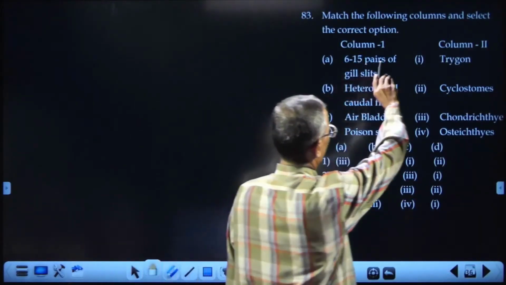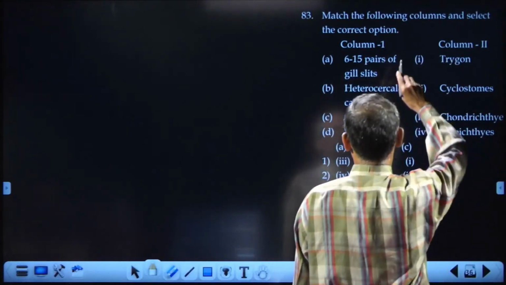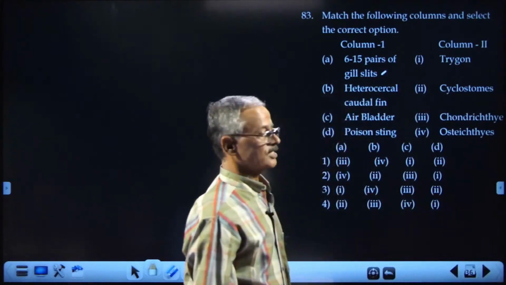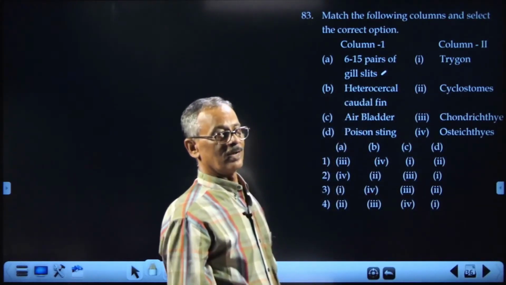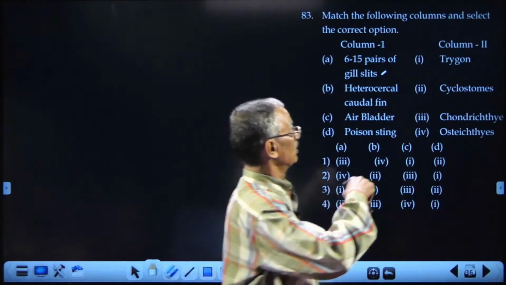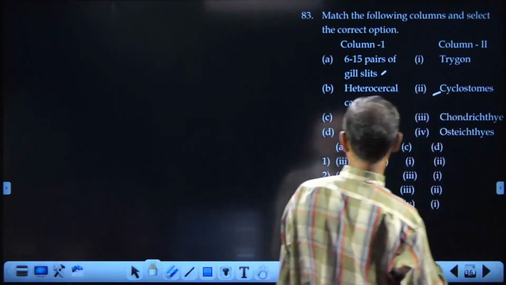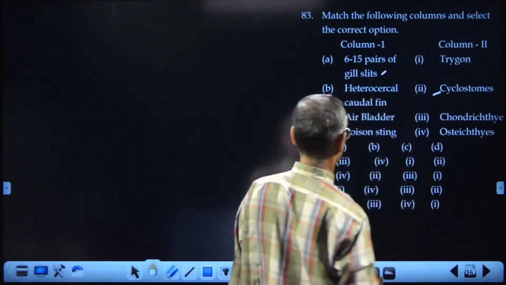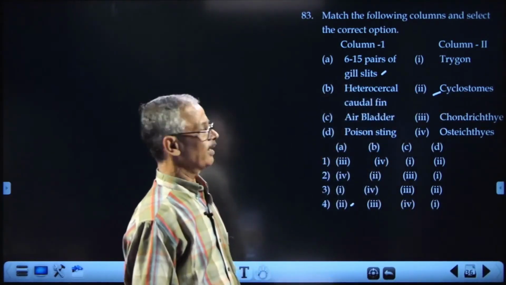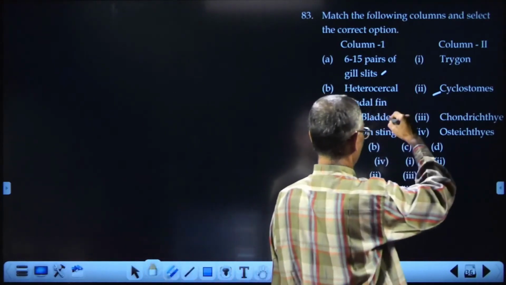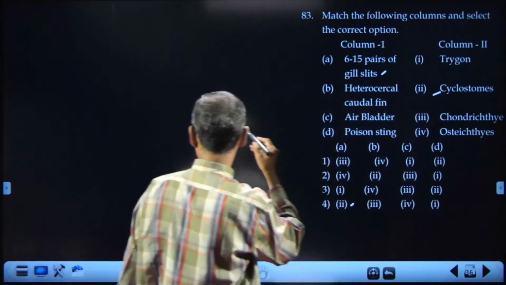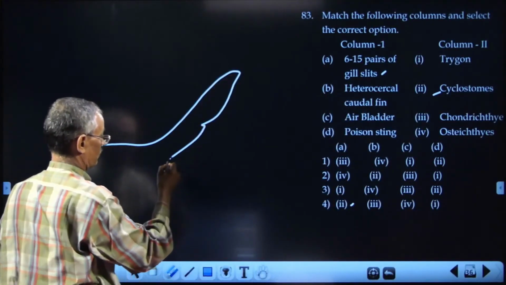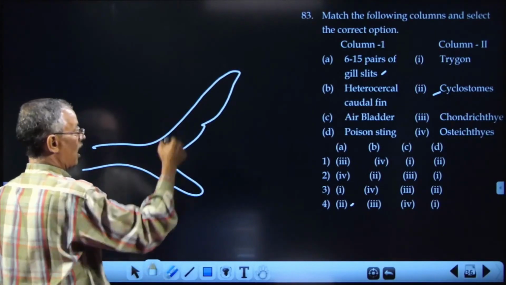Now, match the following columns and select the correct option. 6 to 15 pairs of gill slits are characteristic of cyclostomes. Cyclostomes are characterized by this, so A is 2. Heterocercal, hetero means different. The two lobes of the tail are different.